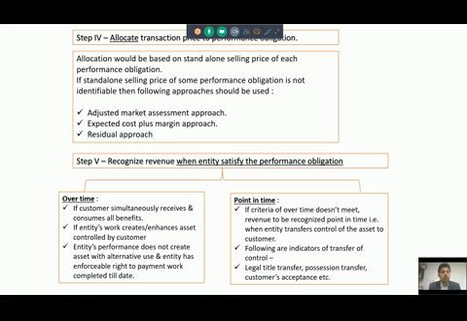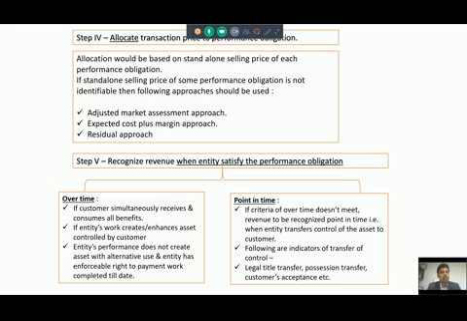Now, as I told you, the allocation of transaction price to the performance obligation will be a key area, or will be difficult. So what are the 3 methods available for identifying a standalone selling price for each performance obligation? So as I gave you the example that if company is selling a TV along with the AMC service, both are different performance obligations, but they are having one contract price. So you will have to first identify a transaction price related to the AMC portion, and residuary value would be allocated to the sale of TV.